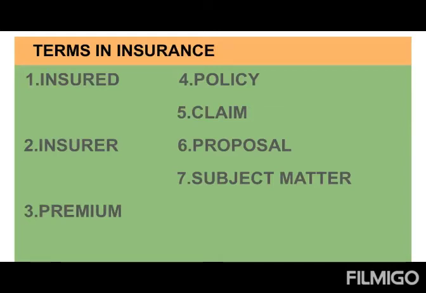Understand? If the insured is not paying the premium, the insurer may not give the compensation. So premium is the consideration, or premium is the amount paid by which person? Insured to the insurer. Fourth one, policy. So the agreement is made on a written document, that is called as what? Policy. Policy means the statement of contract between which people? Insured and the insurer. So in this policy only they state the terms and conditions of the contract. What are the rules they are going to follow? Everything stated in the policy.